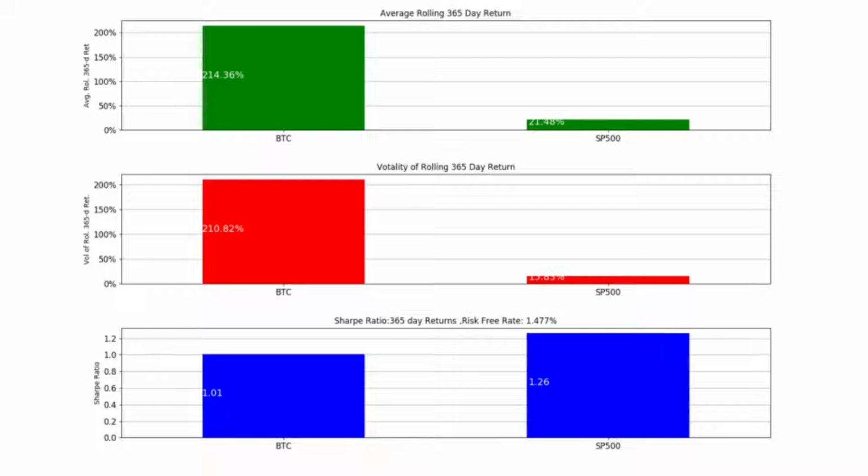So if we consider long holding period returns, that is 1-year holding period returns, the S&P 500 performed better than BTC in terms of risk-adjusted returns, and the risk-free rate assumption we have taken here is 1.477%. Now, till this point we have considered these two assets separately and compared them. What if we want to create a portfolio with these two assets? Like if I own the S&P 500, how do I enhance the returns or risk-adjusted return of the S&P 500 using